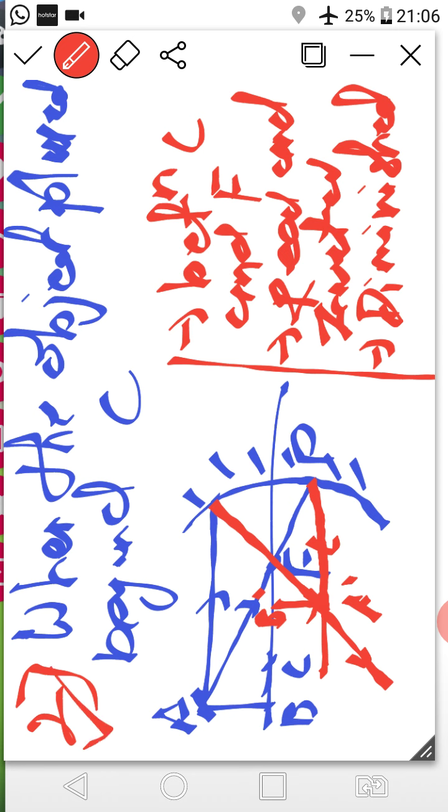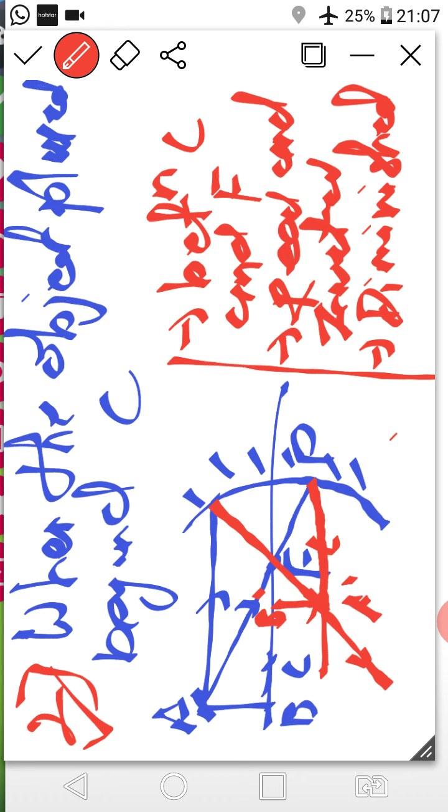So I am repeating once again. First write down the title: when the object is placed beyond center of curvature, right? After that write down the theory: when the object is placed beyond center of curvature, one of the incident rays parallel to the principal axis reflects through the focus point, and another incident ray passing through the focus reflects parallel to the principal axis.